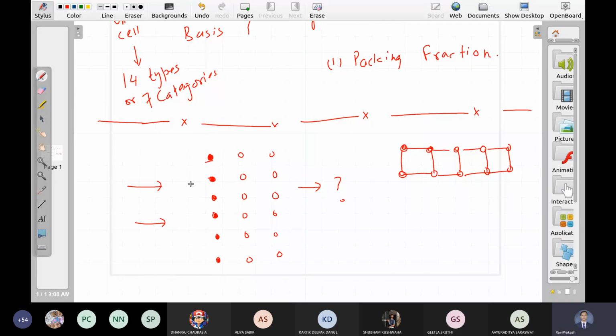What happens if I use some light which has wavelength of the order of this gap? यदि light ऐसी हो जिसका wavelength इस gap के order का हो, then Sir, diffraction?